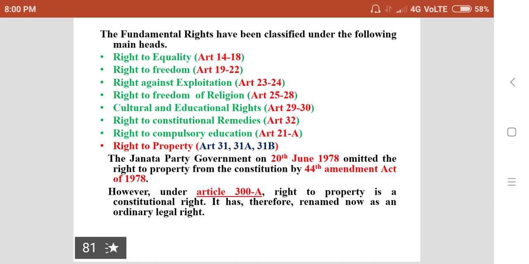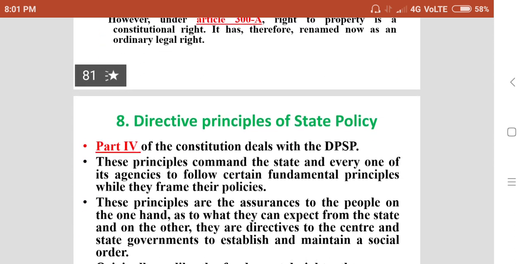The Janata Party government on 20th June 1978 omitted the right to property from the fundamental rights by the 44th Amendment Act of 1978. However, under Article 300A, right to property is a constitutional right. It has therefore been renamed as an ordinary legal right in the Constitution.